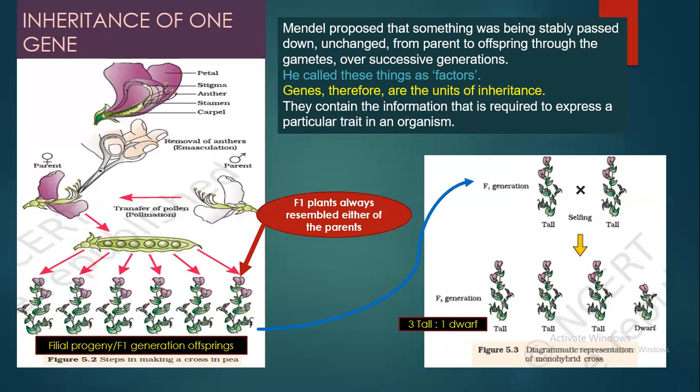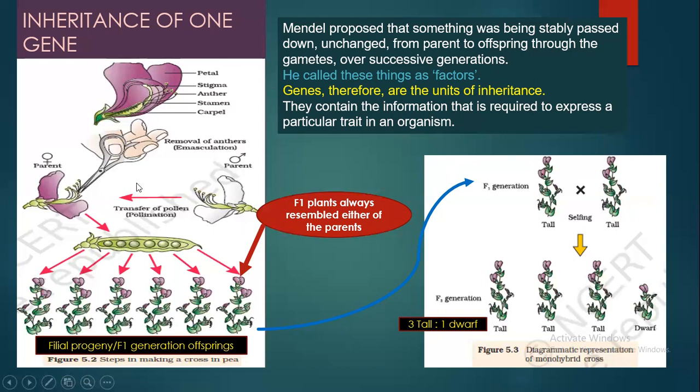So he called those something factors. Later on it was called a gene, and Mendel called these genes units of inheritance.